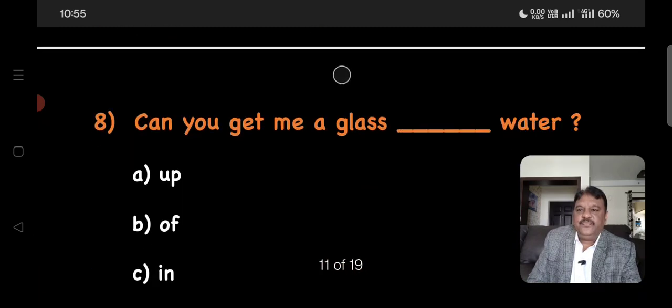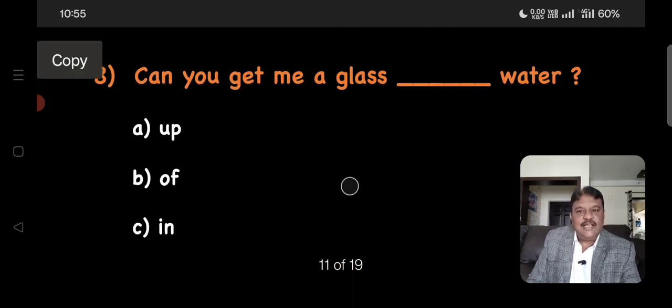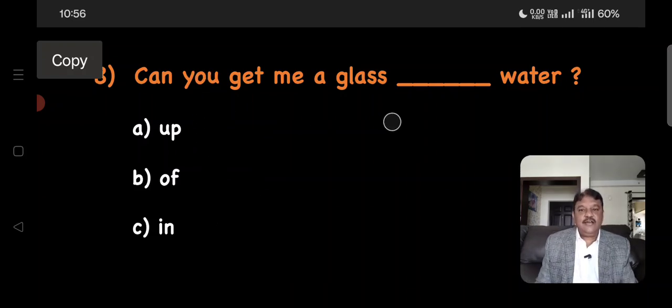Question number 8. Can you get me a glass dash water? This question tests your knowledge on the usage of prepositions. Okay, good. Let's check which one of these prepositions is the right choice for this question. Up, off, in. Friends, can we say, can you get me a glass up water? Can we say that? Or should we say, can you please get me a glass of water? Which is the right one?